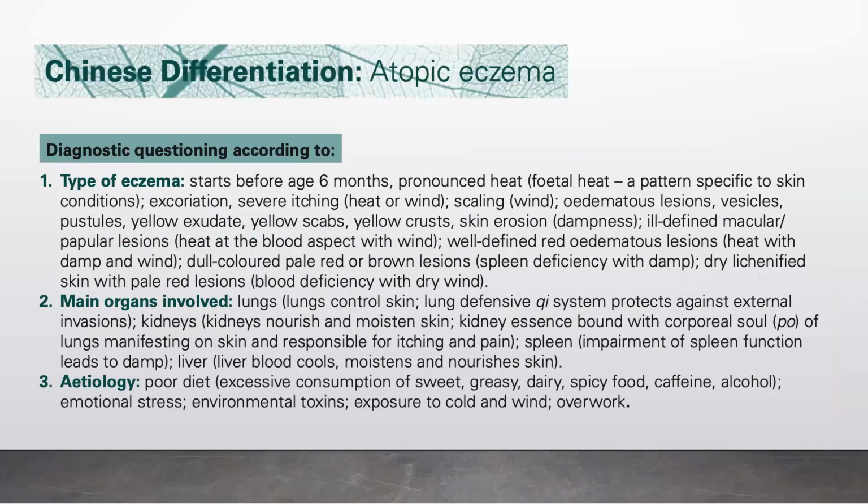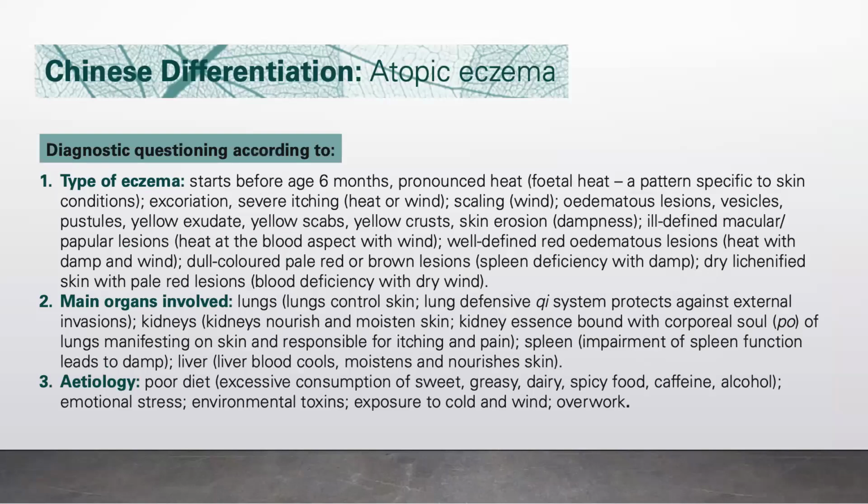Now let's go to Chinese differentiation of atopic eczema. Diagnostic questioning according to the type of eczema. So this would start before age 6 months. Pronounced heat. So we have fetal heat, a pattern specific to skin conditions, excoriation, severe itching